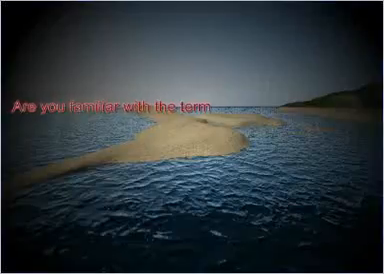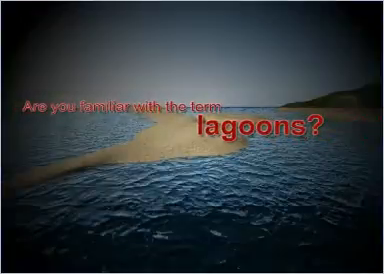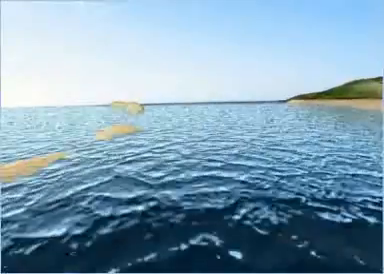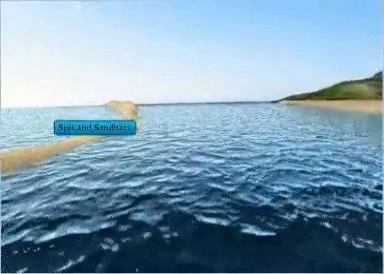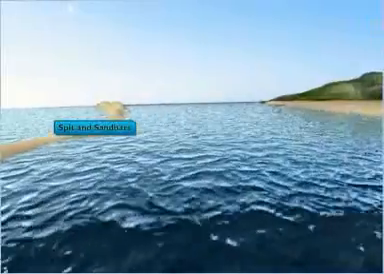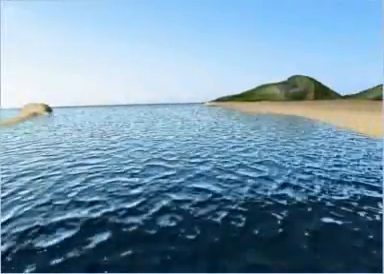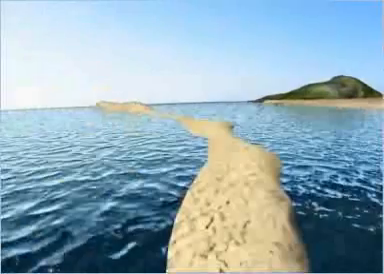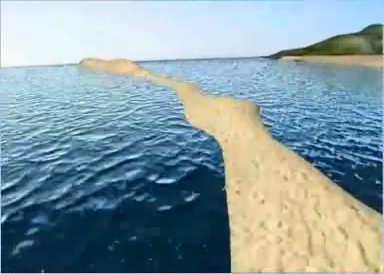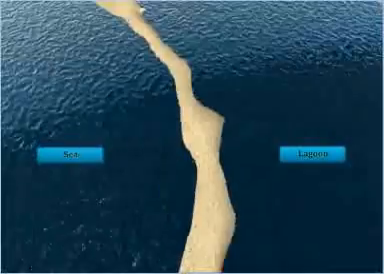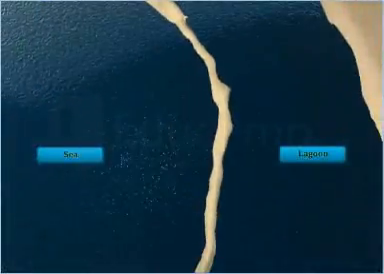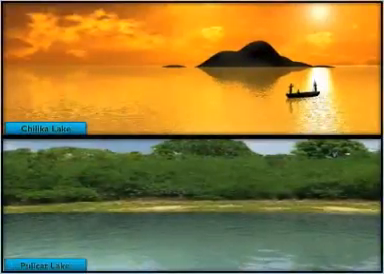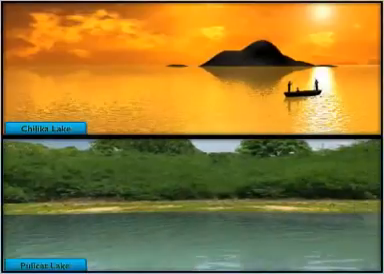Are you familiar with the term lagoons? Well, they are also lakes. Lagoons are formed due to spit and sandbars. Spit and sandbars are formed by the deposition of sand by ocean currents across the mouths of small bays. Therefore, we can say that lagoons are initially parts of an ocean that get gradually separated. The Chilka Lake of Orissa and the Pulicat Lake of Tamil Nadu are examples of lagoons.